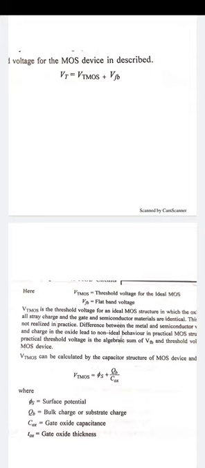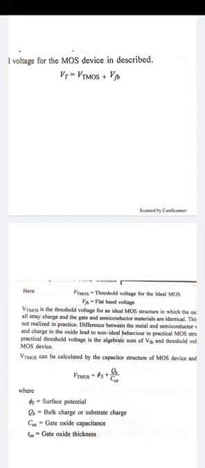The difference between the metal and the semiconductor work function and the charge in the oxide lead to non-ideal behavior in practical MOS structures. So the threshold voltage is the algebraic sum of the flat band voltage and the threshold voltage of the ideal MOS. So basically the total threshold voltage is the combination of VT MOS plus VFB.